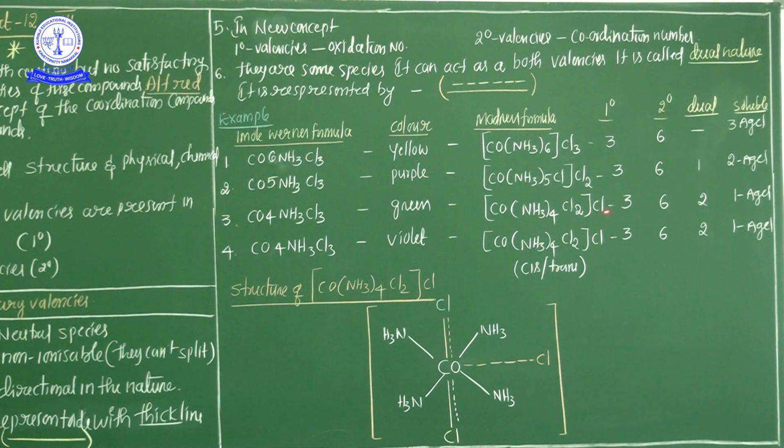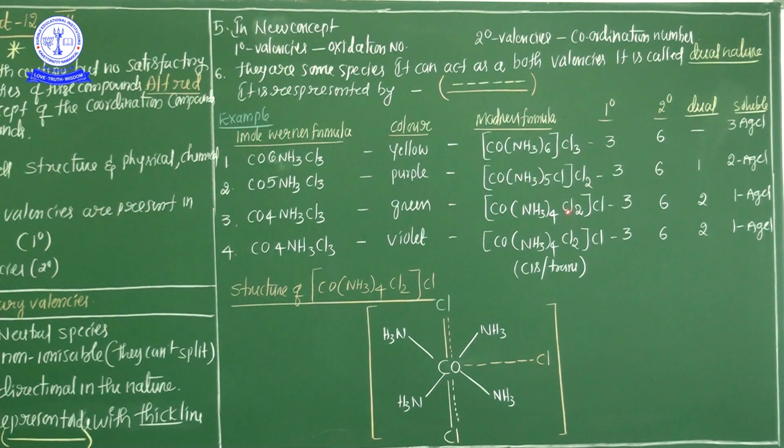But outside only 1 chlorine is there, because AgNO3 treated with 1 chlorine exhibits AgCl. That's why outside the square bracket only 1 chlorine is there, but inside the square bracket 2 chlorines are there. The 2 chlorines inside act as both primary and secondary. So secondary means this 4 plus 2, total 6, and then outside 1 is primary valency, while inside these 2 act as both, dual. That's why here from the dual point of view it is 2.